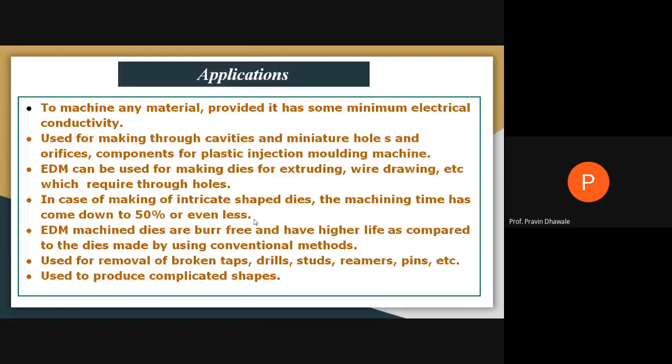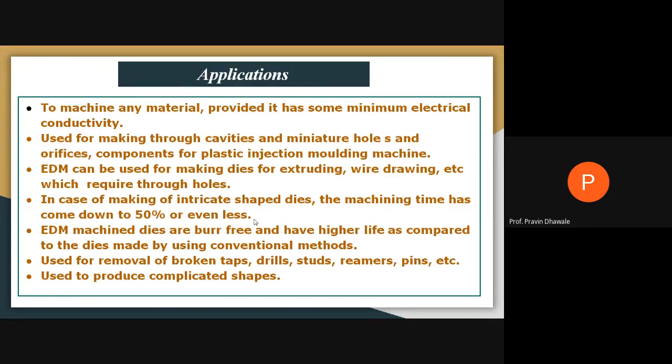Okay. The last point is related to application. Electric discharge machining can be used to machine any type of material which must have some minimum electrical conductivity. It will be used for making through cavities, certain minimum diameter holes, orifices, and by using electric discharge machining,